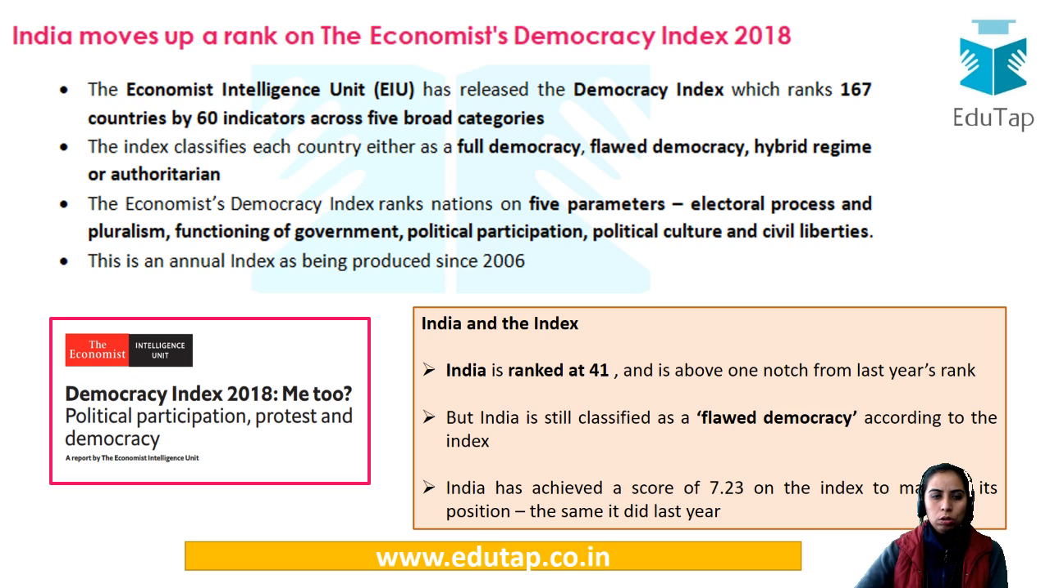And apart from that, also keep in mind that this is an annual index. It has been released since 2006, and the parameters used here are electoral process and pluralism. Electoral process is related to pluralism, meaning do you have the options of voting or not. Then functioning of government, political participation, political culture, and civil liberties. All these things are related to political culture: are the people participating, do they have the liberties? All these things are very important.